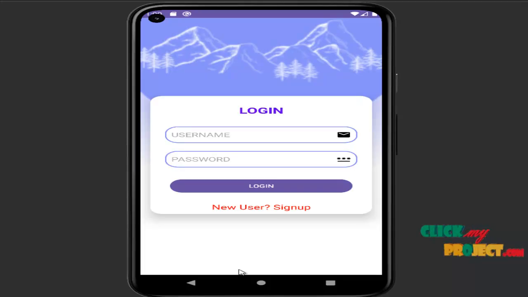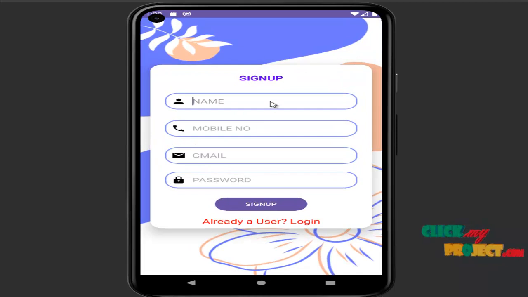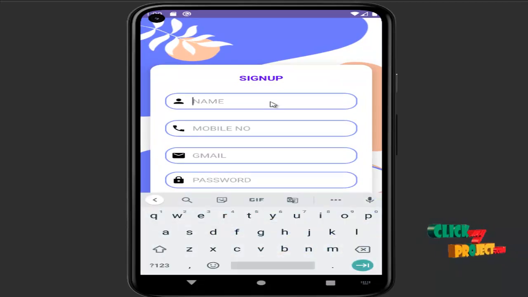Our project screens: first screen, login screen. If you are a new user, click new user and sign up. For example, name: James, mobile number: 98543210,